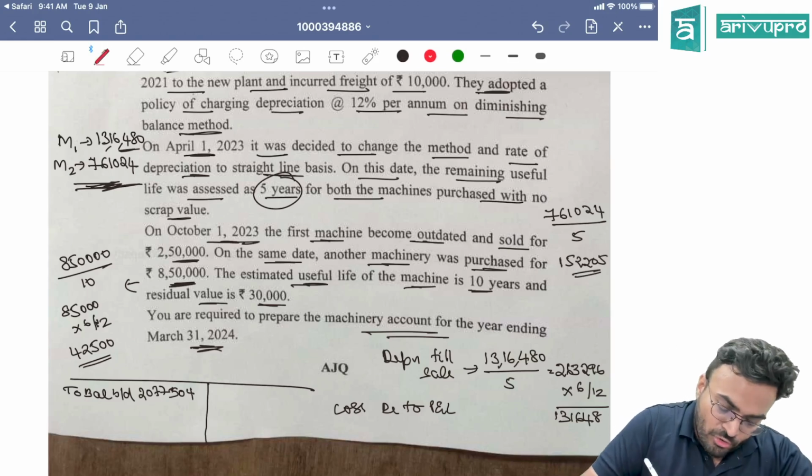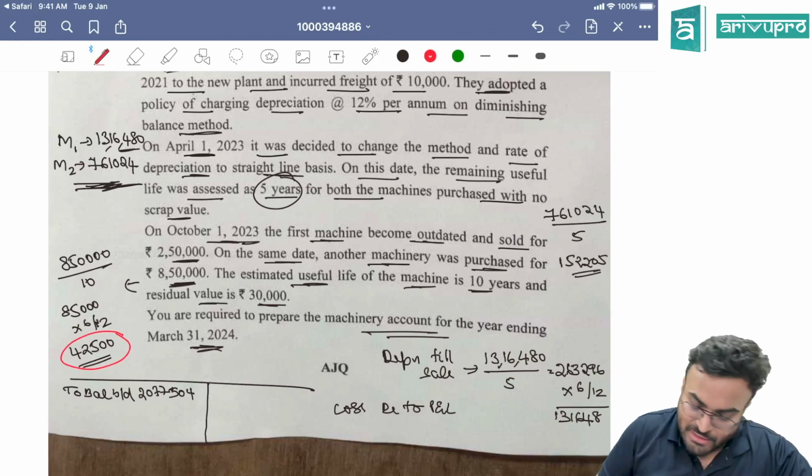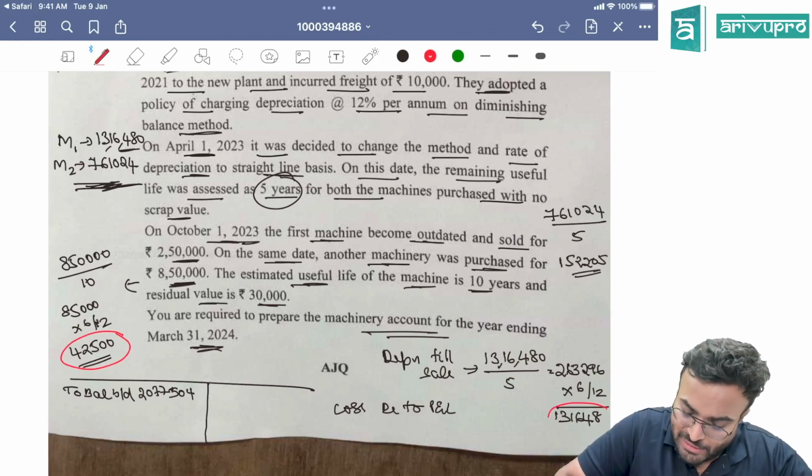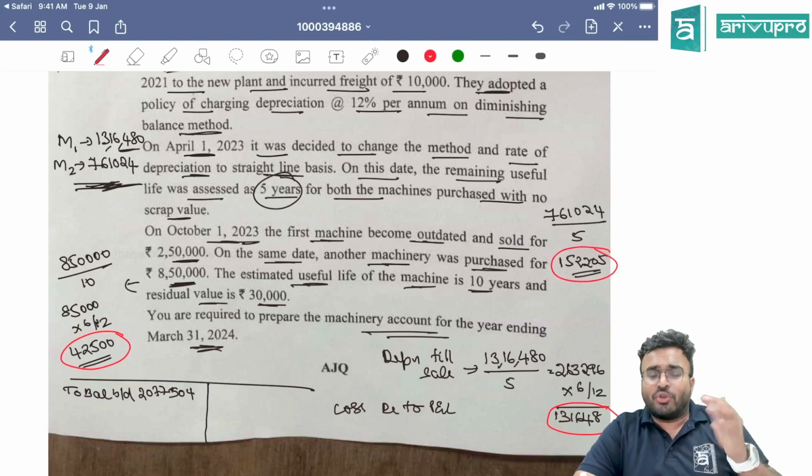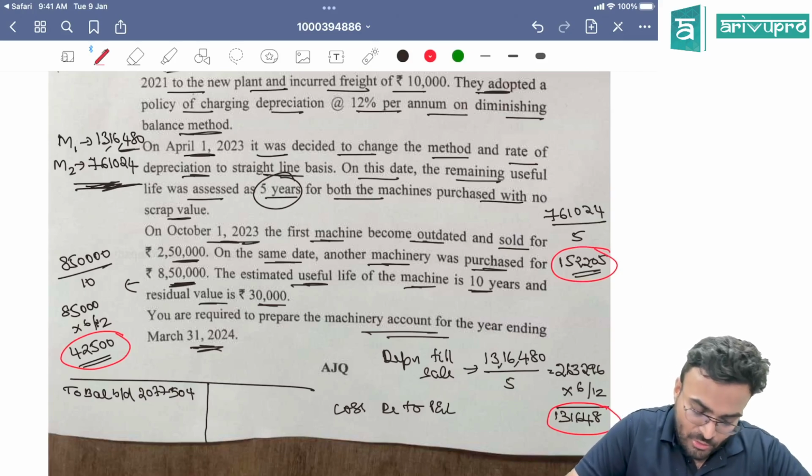So what you are going to do? Depreciation for new machine is this. Depreciation for the old machine till the date of sale is this. Depreciation for the old machine which is not sold is this. That you are going to calculate. Okay.